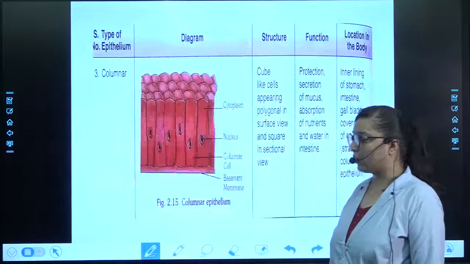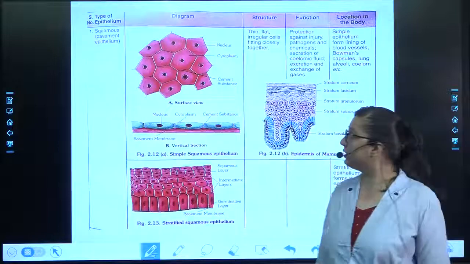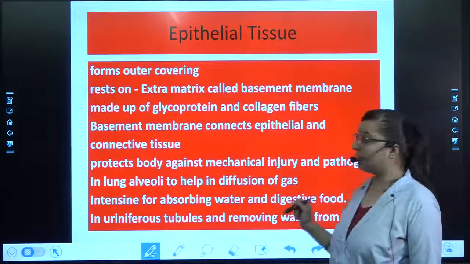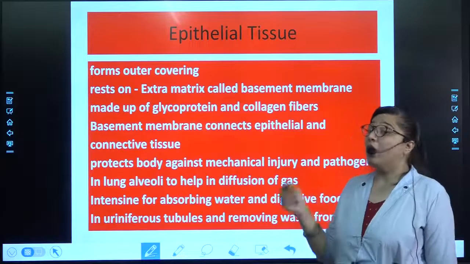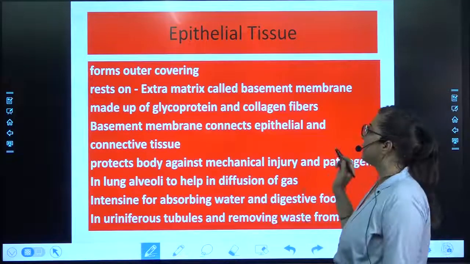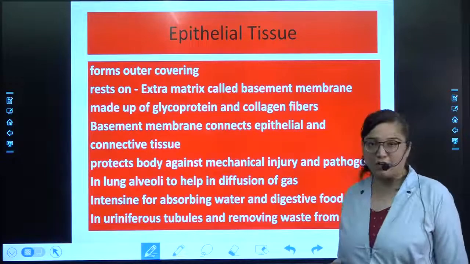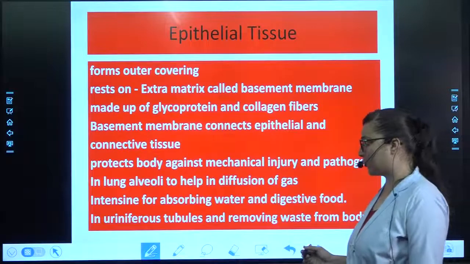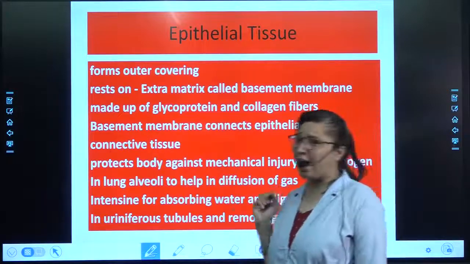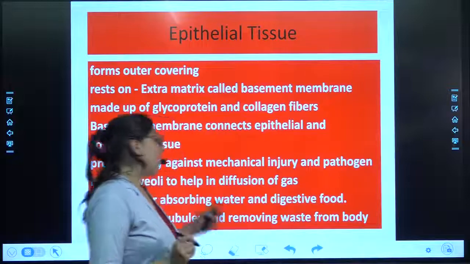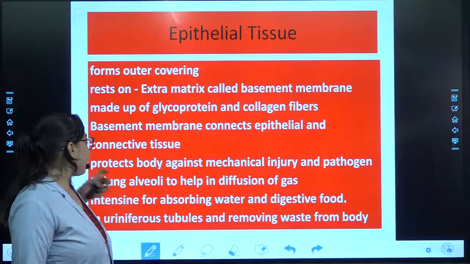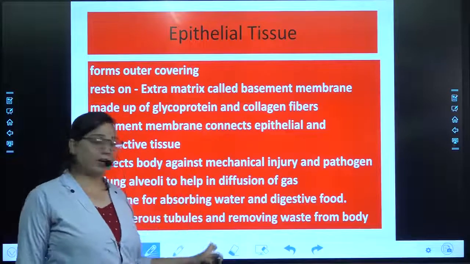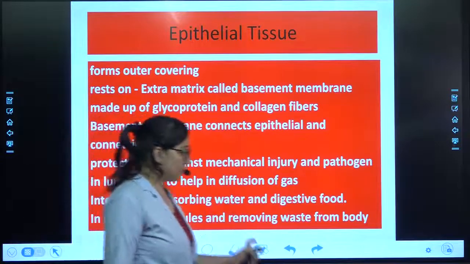Now a quick look at the whole of the epithelial tissue. We started with this, that it forms the outer covering. Where does it lie? On the basement membrane. What is the basement membrane made up of? It is made up of glycoprotein and collagen fibers. And what will it do? It will connect the epithelial tissue and connective tissue. It will protect the body against any kind of mechanical injury, and it helps in the lung alveoli for the diffusion of gas, in the intestine for absorbing water and digestive food, and in uriniferous tubules for removing waste from